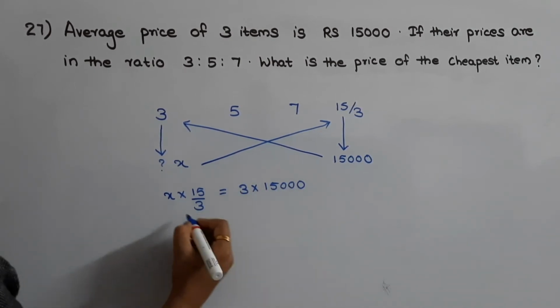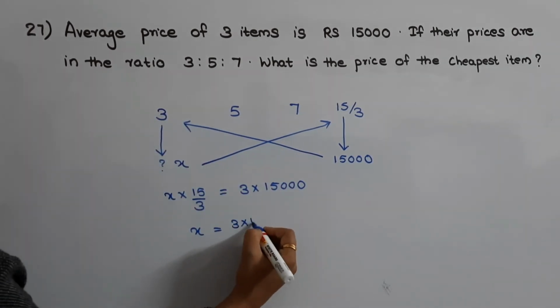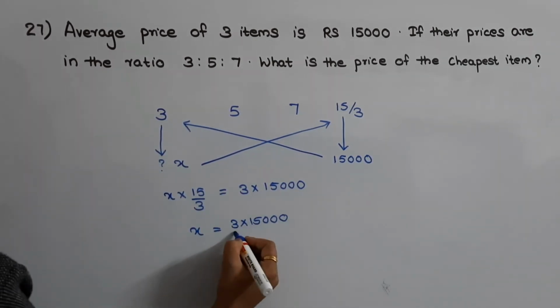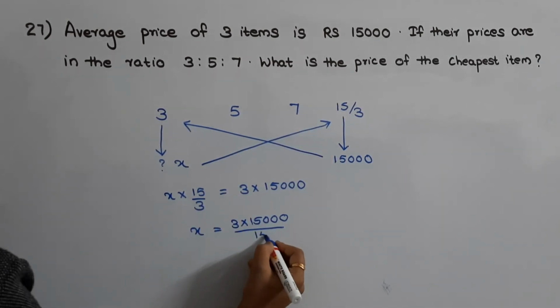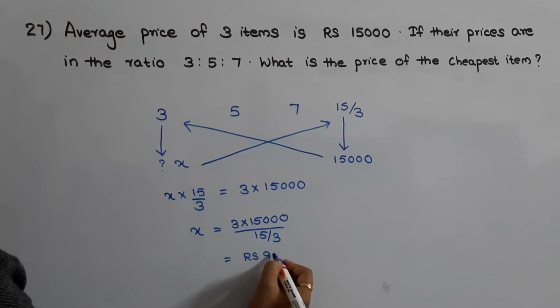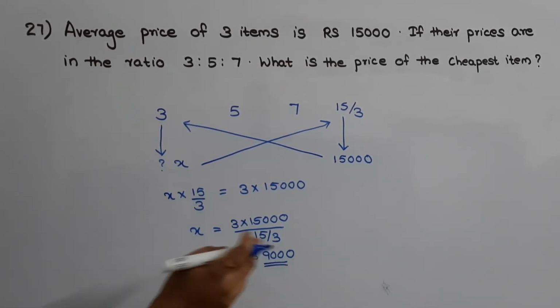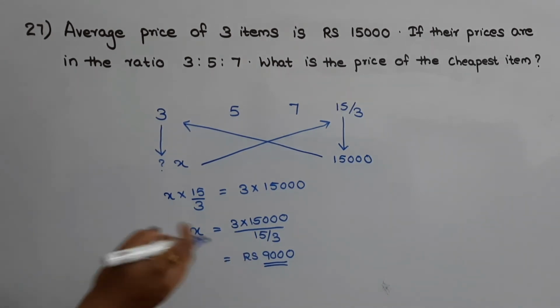So x will be equal to 3 into 15,000 divided by this 15 by 3. On solving this you will get it as rupees 9,000. So the price of the cheapest item is rupees 9,000. So this is the answer.